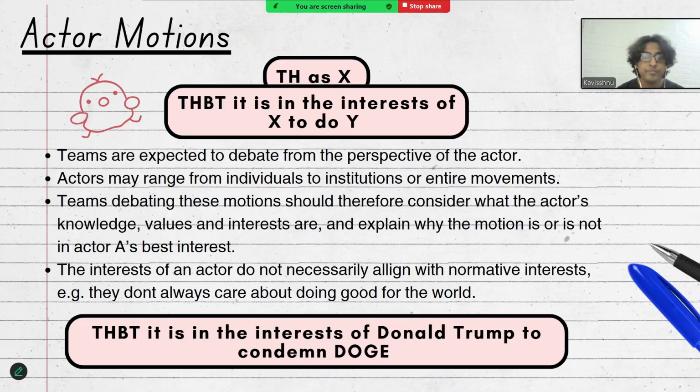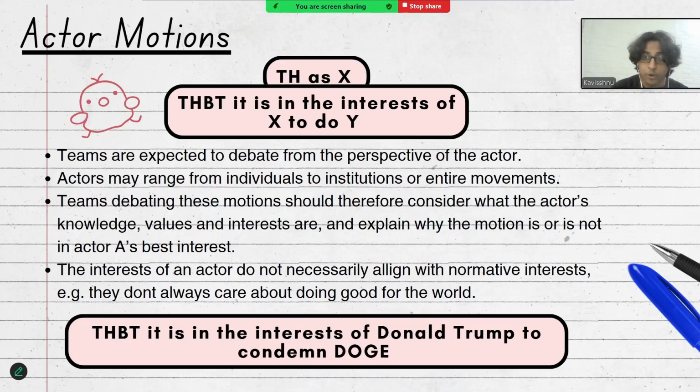The third type of motion we'll go through are actor motions, and they are usually phrased as this house as X, or this house believes that it is in the interest of X to do Y. In these motions, teams are expected to debate from the perspective of a certain actor, and who these actors are may range from individual people to entire institutions or social movements. So teams, when debating these motions, should consider what the actor's knowledge, values, experience, and interests are, and explain why the motion is either in the favor of the actor, which is what the government team is expected to do, or not in the interests of the actor, which is the opposition team's burden.